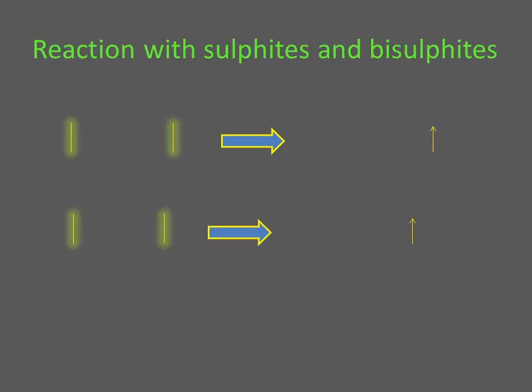So now the reaction of acids with sulfites and bisulfites. Now there is not a big difference between carbonates and bicarbonates, and sulfites and bisulfites. Basically these are all ions, but the carbonates contain carbon and the sulfites contain sulfur. So don't you think if the carbonates are releasing carbon dioxide, then definitely the sulfur will release sulfur dioxide? So here is a very simple reaction.